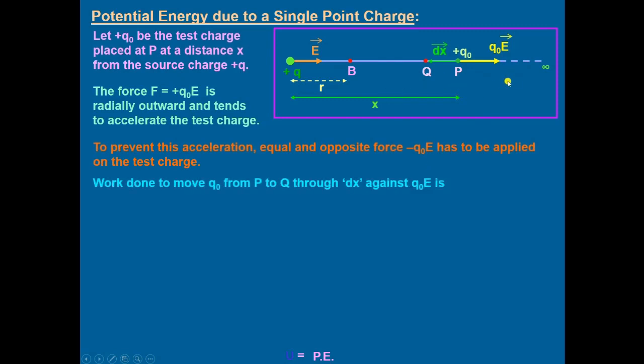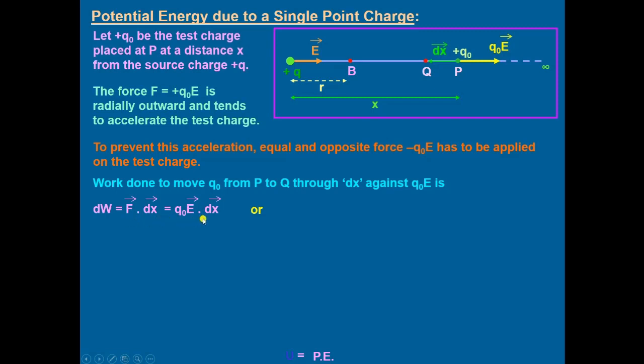To prevent this acceleration, an equal and opposite force, minus Q naught E, has to be applied on the test charge. Then the work done to move the charge from P to Q through a small displacement dx against this Q naught E will be equal to F into dx.